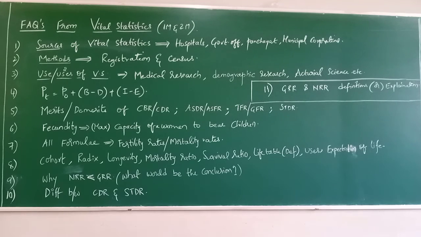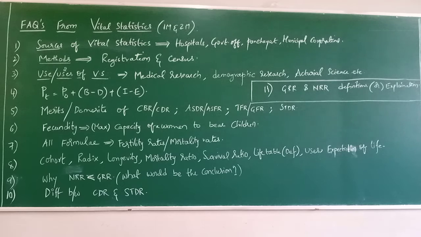So let us start. The first thing, sources of vital statistics. How the question will be asked, that also I will discuss, and how the answer should be written according to the mark. Both the things we shall discuss today. Sources of vital statistics. How the question will be: mention any one source of vital statistics, or mention a source of vital statistics, or what are the sources of vital statistics, for 2 marks if it is asked. Right? Now, what are the sources? Hospitals, government offices, panchayat offices, municipal corporations, etc.